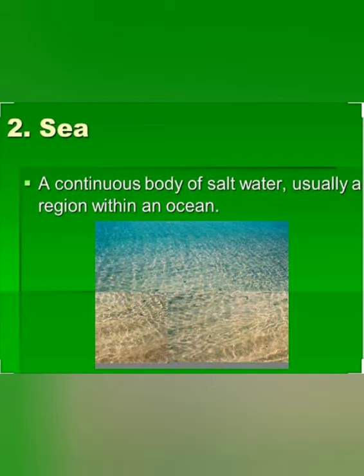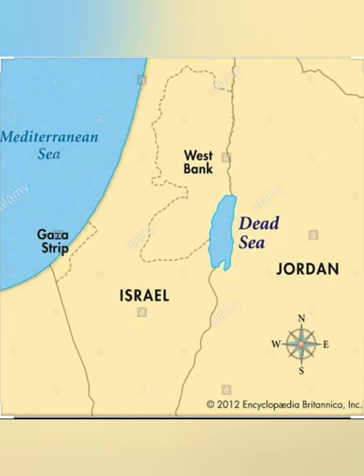A sea is a large body of saline or salty water, usually a region within an ocean, or you can say usually connected with an ocean. For example, the Arabian Sea and the Mediterranean Sea. Sometimes a large and usually saline lake is also known as sea. For example, you can say the Dead Sea.